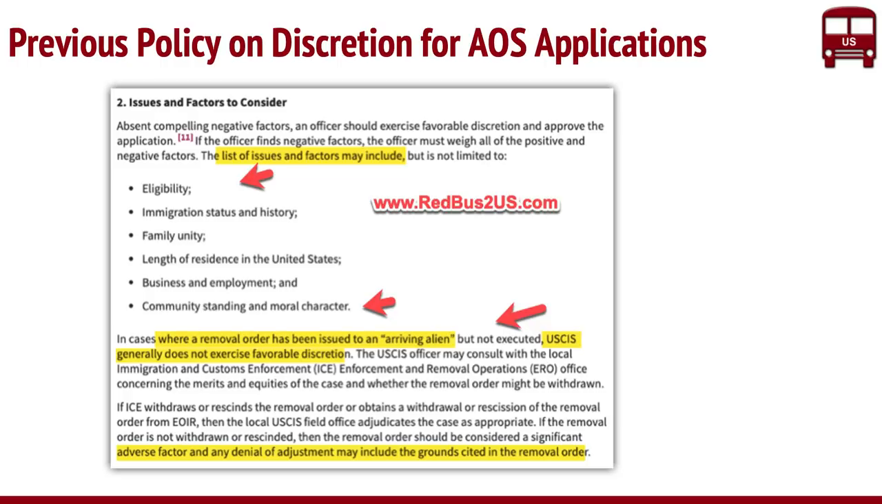So now this is what the previous policy looked like for adjustment of status applications. It used to be very simplistic. As you can see on the screen, it says that the officer has to look at eligibility, immigration status, family unity, business employment, and community standing. So it's very, very generic, and there was no clear guidance, so basically, use your judgment. That's the whole point. Only in cases where a removal order was issued for somebody arriving in the country, if there were removal orders on that person, could you use that unfavorably. So this was the only guidance that was there. It was pretty much subjective.